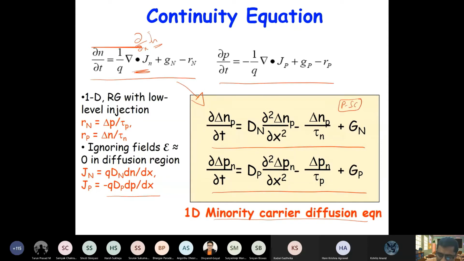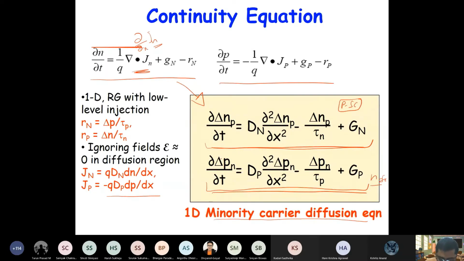In p-type semiconductor, electrons are minority carriers, right? So your diffusion equation for electrons will look something like this. And the second equation is the diffusion equation for holes in n-type, right? So this is n-type semiconductor or silicon, right?